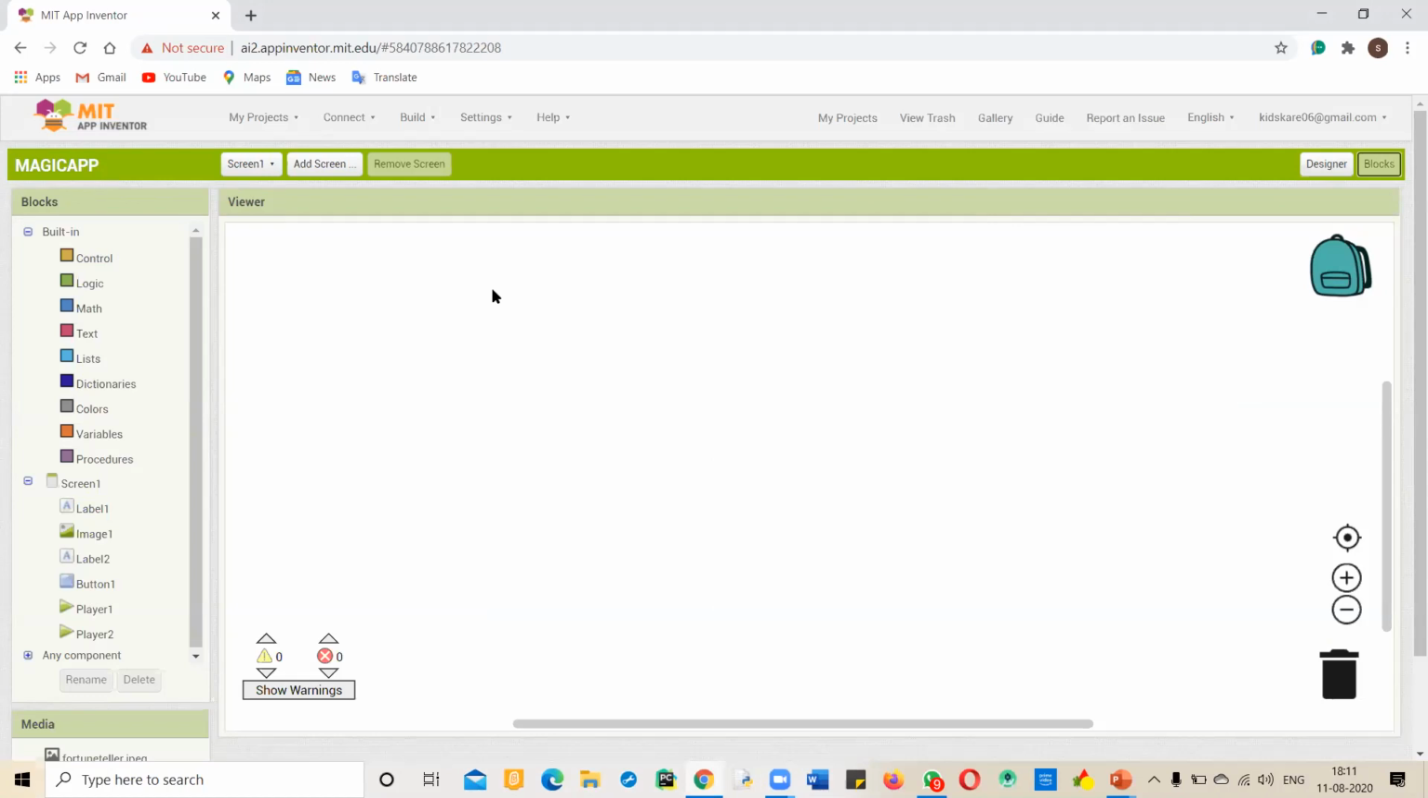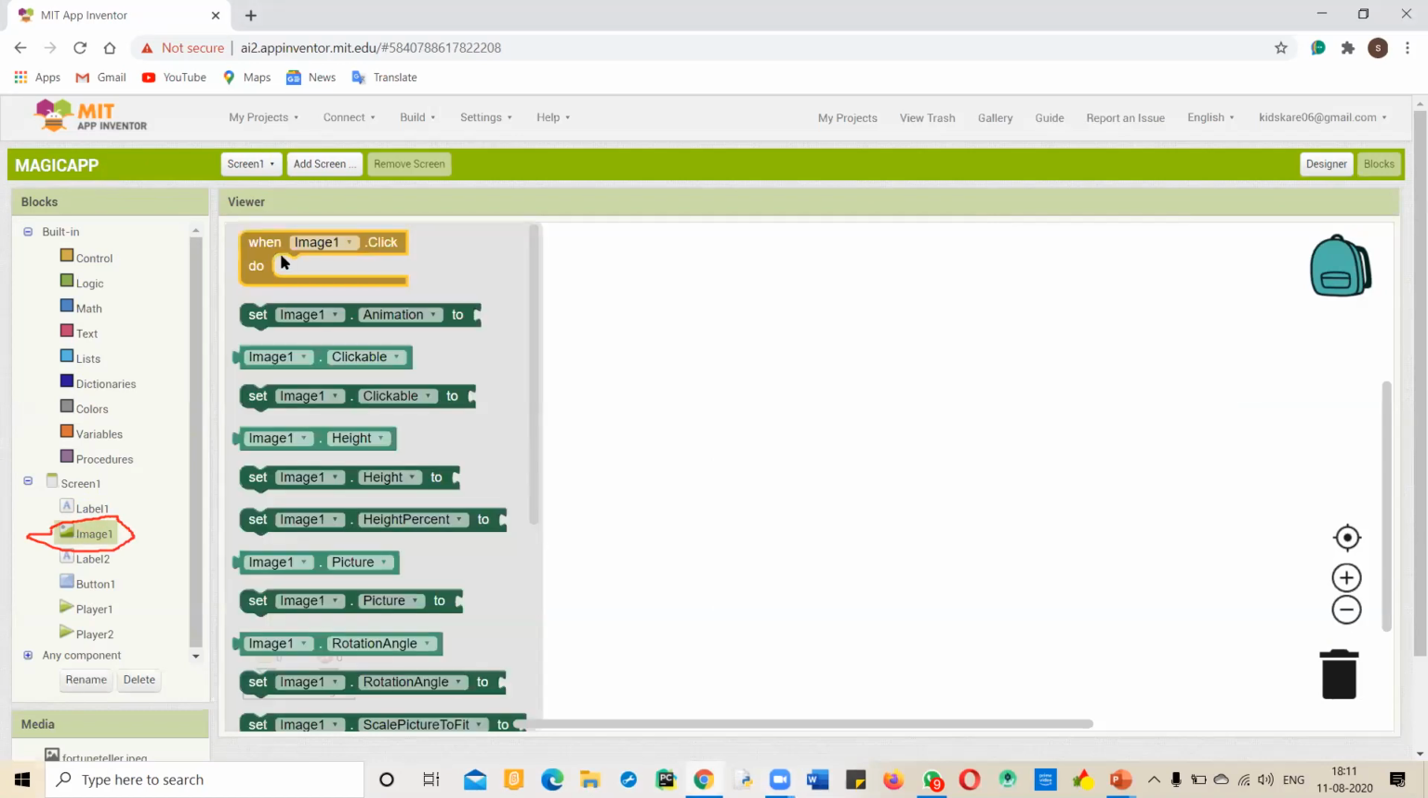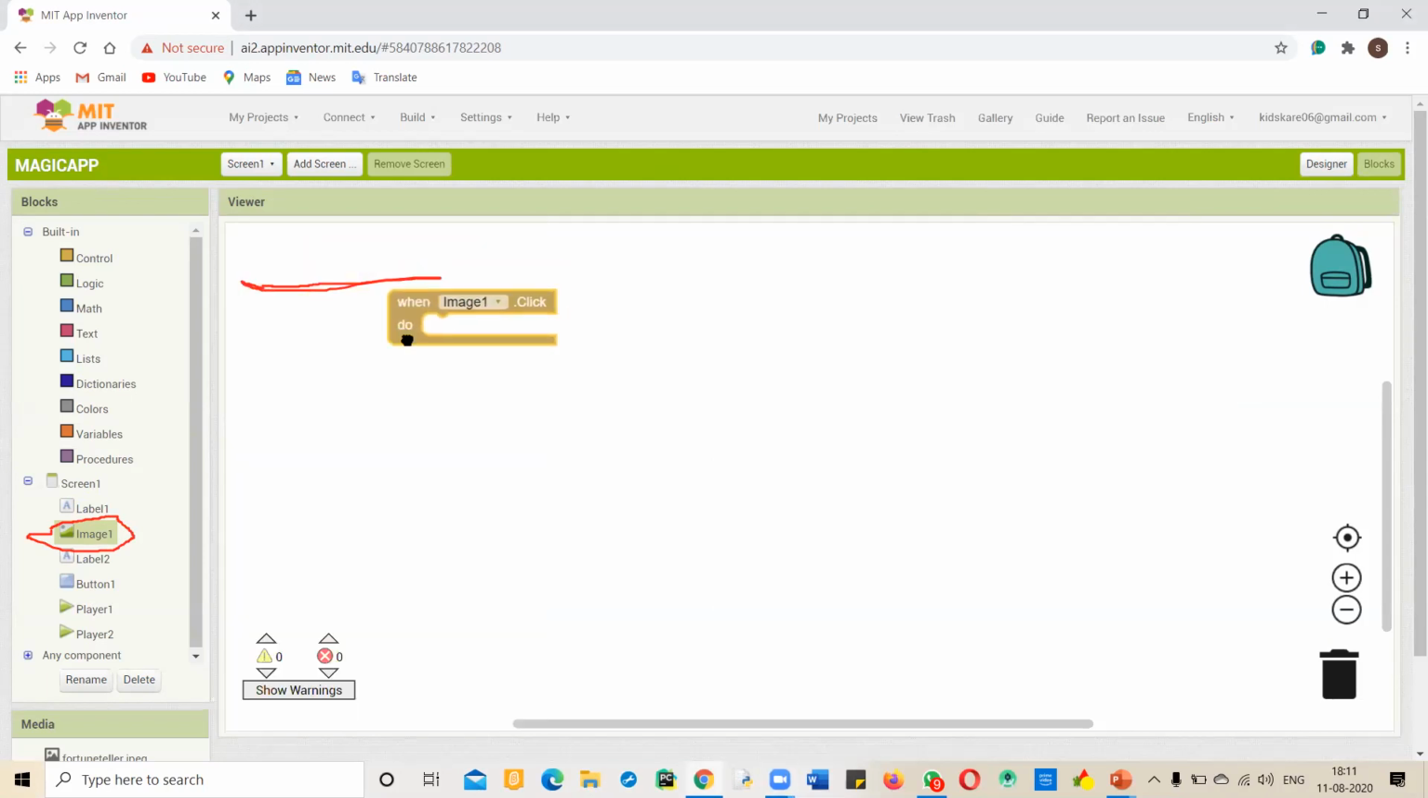Now you can see the image component. We have added a new component. Click on this image component and drag and drop this event handler, this one, into your screen.